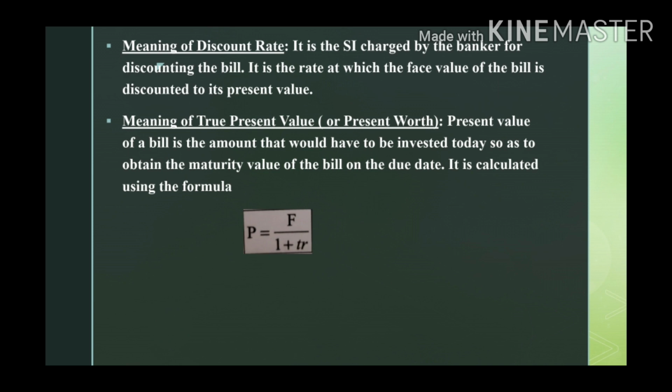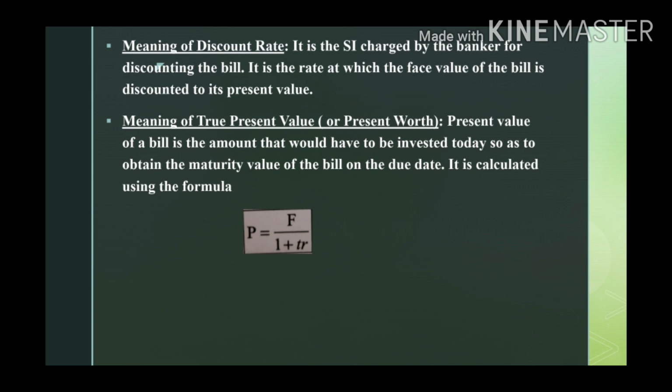So every bill will be discounted. After the money is discounted, what he gets in hand is called the present value. He will not get the face value of the bill, but he will get the discounted money, and that is called the present value.